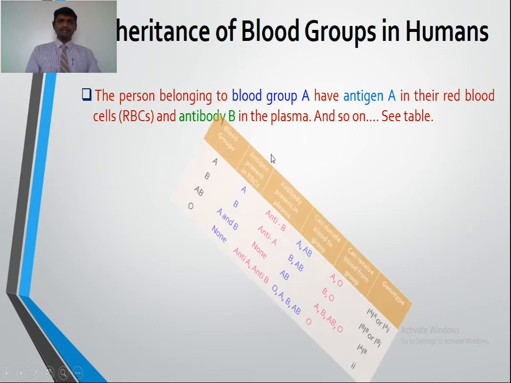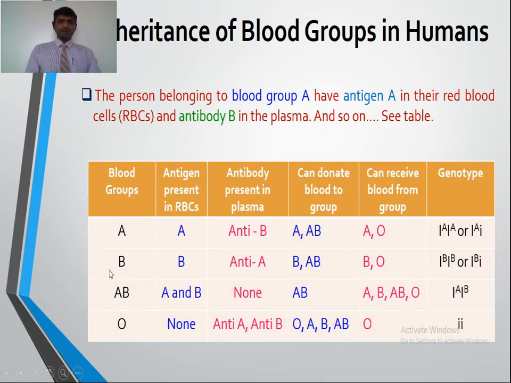So here is the table. Suppose a person has blood group B. Such a person has antigen B present in the RBCs and antibody A in the plasma. So antigen A and antibody B, these are opposite. Blood group A has antigen A in the RBCs and anti-B in the plasma.